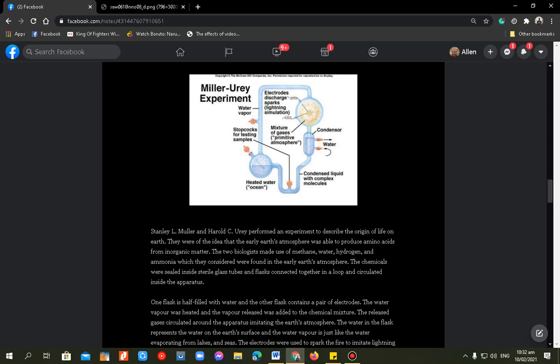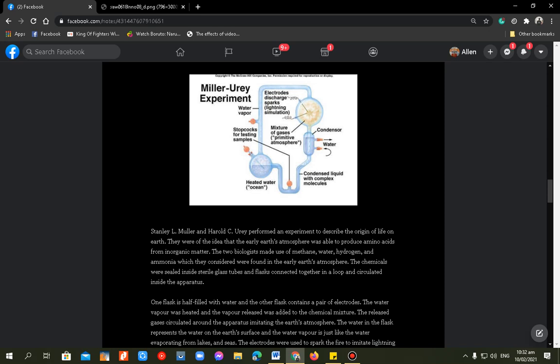So the process: one flask is half filled. Dito, half filled po yung isang flask with water and the other flask contains a pair of electrodes. Dito naman sa taas, contains a pair of electrodes. The water was heated, and then the vapor released was added to the chemical mixture. So, mamimix na po yung mga vapor dito in the mixture. The released gases circulated around the apparatus, imitating the Earth's atmosphere.